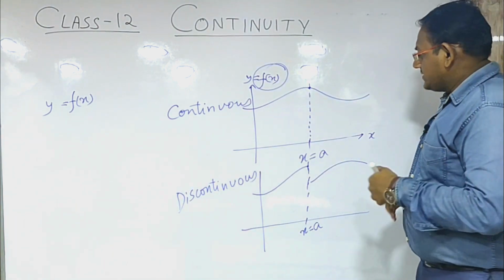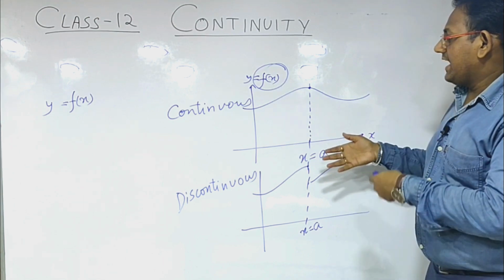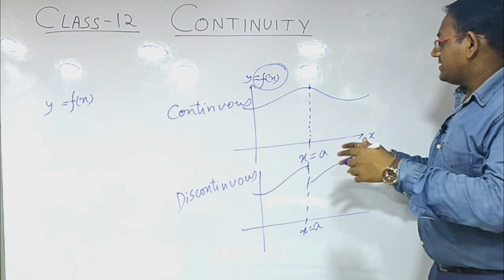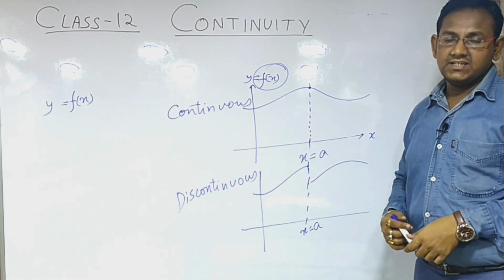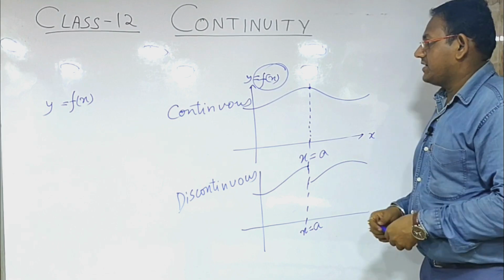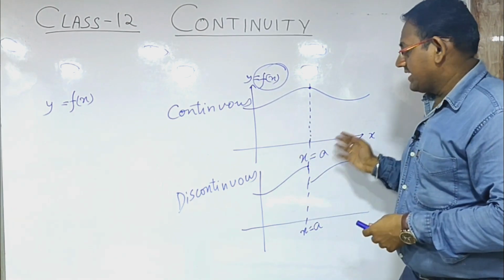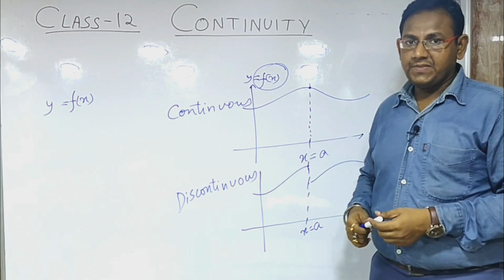Another question students generally have is, sir, in each and every sum, we cannot just make the graph and then see whether the function is discontinuous or continuous, because plotting the points will be tedious and time consuming.